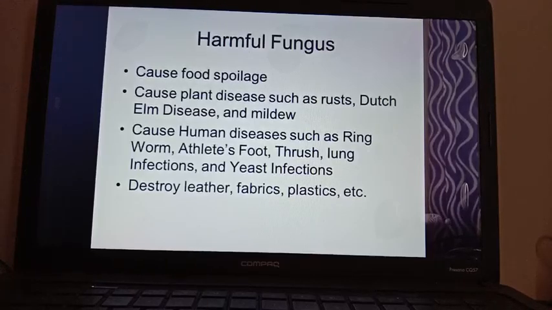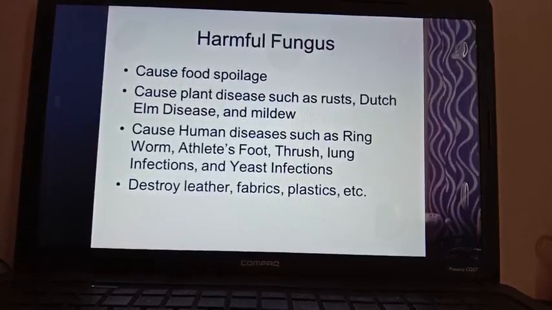Today we have discussed two kingdoms of the five kingdom classification. One is Protista, one is Fungi. So today this much, students. Next class we will discuss more kingdoms.